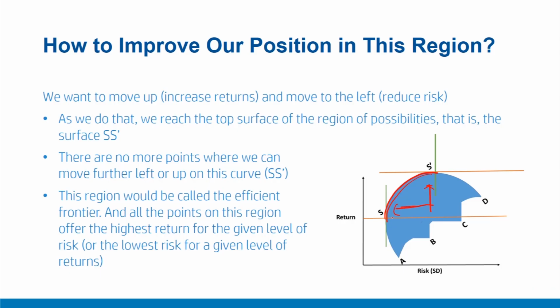All the points on this region offer the highest return for a given level of risk, or the lowest risk for a given level of return. For example, if you pick this level of return, the lowest amount of risk available for all the points in the feasible region would be on the surface SS dash. Similarly, if you pick a level of risk, let's say this level of risk, the maximum level of return available would be on this SS dash line here.